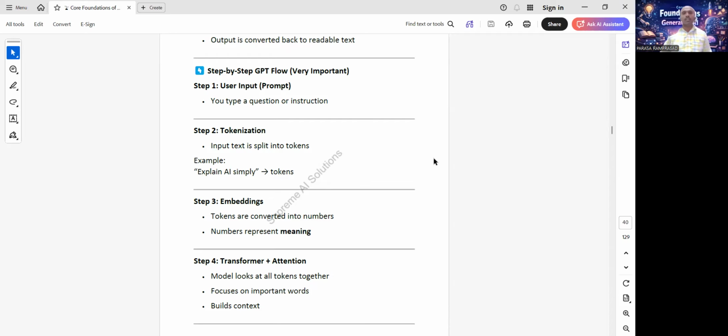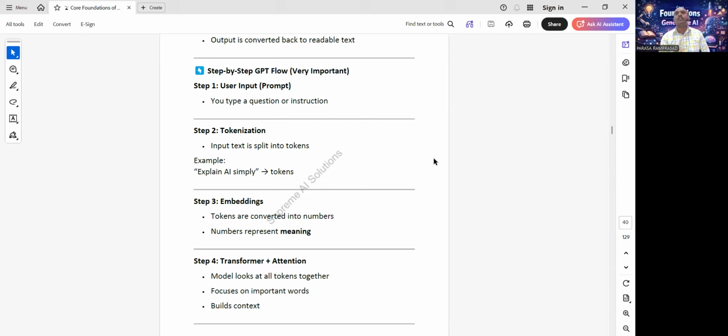Step 4, transformer and attention. Now, the most important step: GPT uses transformer architecture. Inside the transformer, there is an attention mechanism.